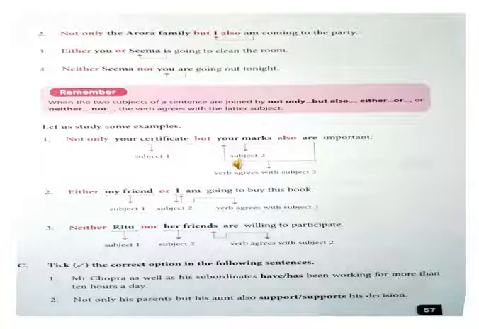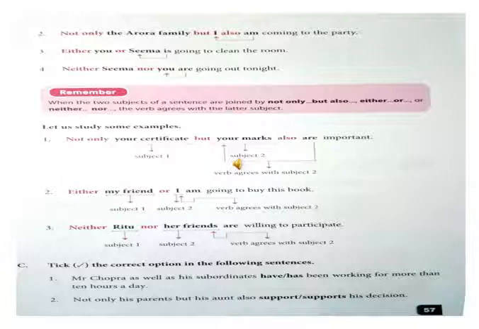My friend is the first subject and I is the second subject. So what will come with I? Am. Neither Ritu nor her friend are willing to participate. Ritu is the first subject. Her friend is the second subject. So her friend is plural. Therefore what will come?